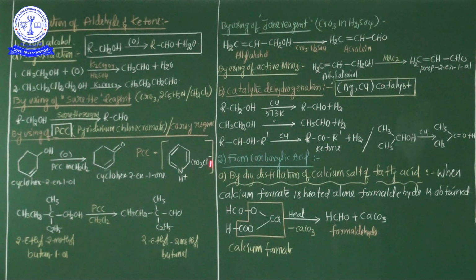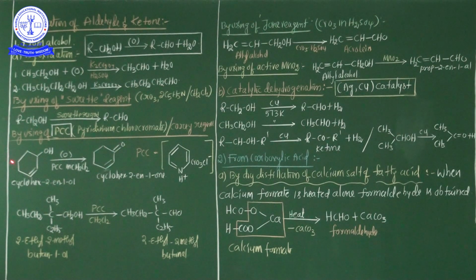This is the PCC structure. You know that very well. What is the PCC structure? The mixture of 1:1:1 combination of CrO3, pyridine and HCl. Actually the PCC full form is pyridinium chlorochromate. This is the pyridinium structure, chlorochromate. Sometimes, from a 1 mark point of view, you are asked to draw the structure of PCC. This is the structure of PCC.